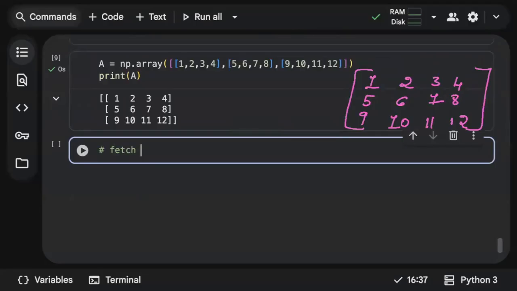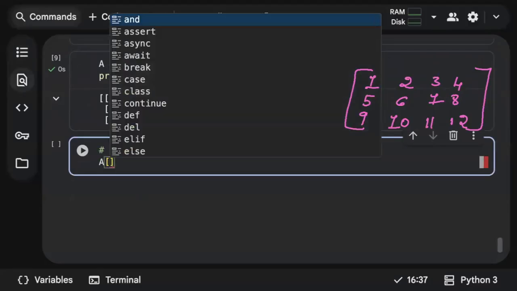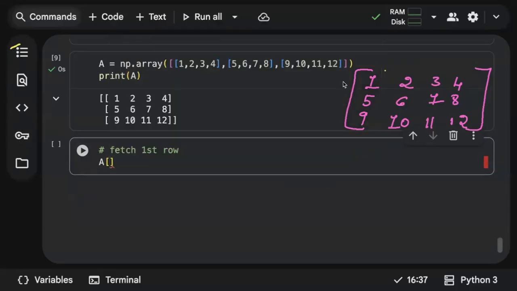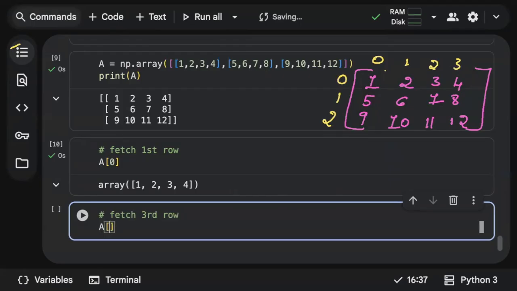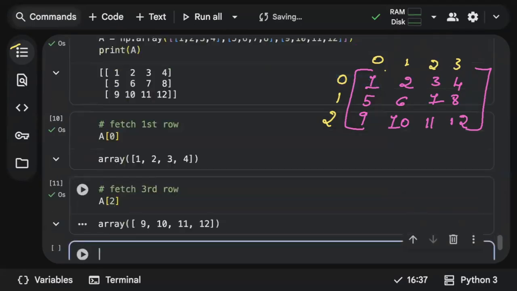My first question is, what if I need to fetch the first row? How do you fetch the first row? Very simple. Always remember, whether it's 1 dimension or 2 dimensions, indexing and slicing is almost the same. Since it's 2 dimensions, you just need to give index values to every row. See, the rows get index 0, 1, 2. Similarly, you can give index values for the columns 0, 1, 2, 3. Now we are focusing on fetching rows. I want the first row, index is 0. See, it will give you the first row. Similarly, what if you want the third row? Again, A of the third row index, which is 2. See, 9, 10, 11, 12.